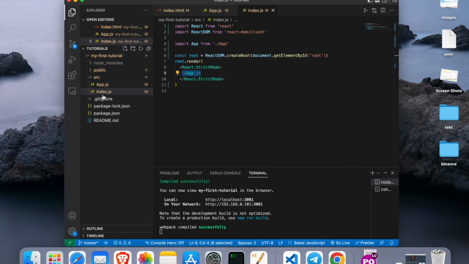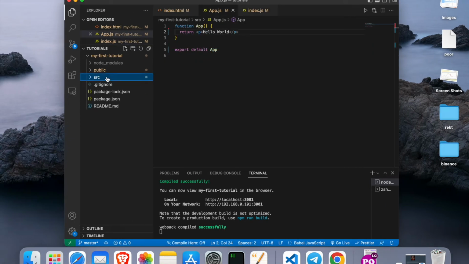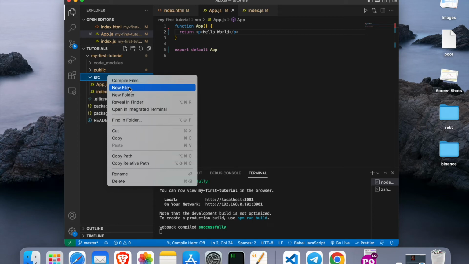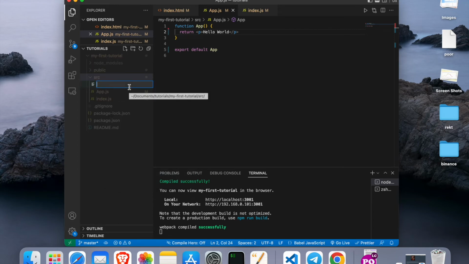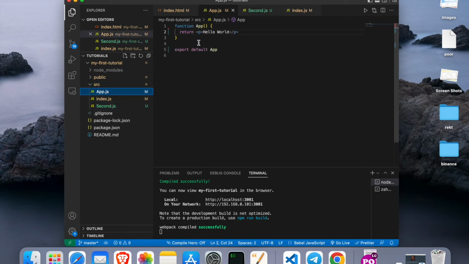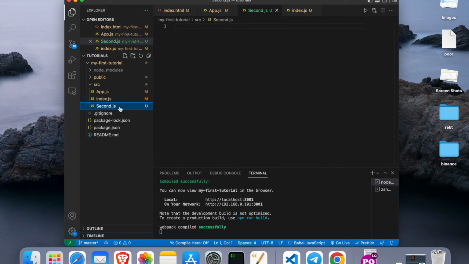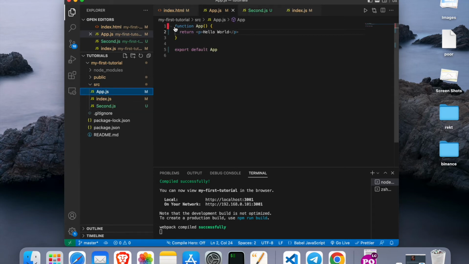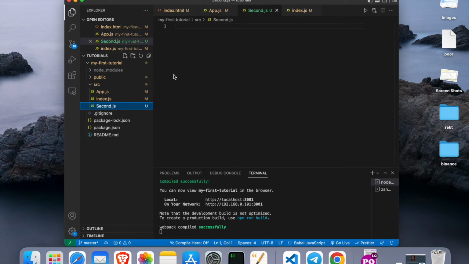To make the point clearer, we can come in here and create a new file. Let's call it second.js, meaning that it's our second component. So this is our first component, and this is our second component. In here is written the functional component. We can change it a little bit, and we can write, for example, what it was called, function app.